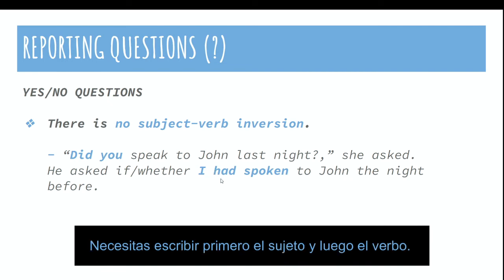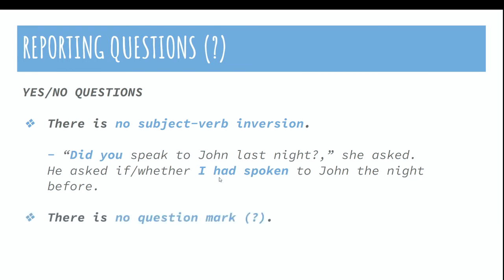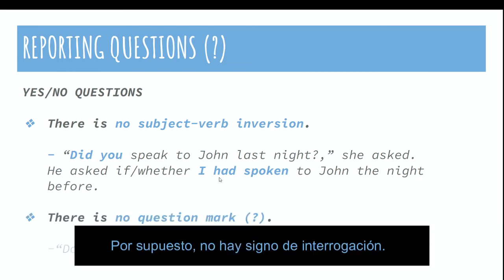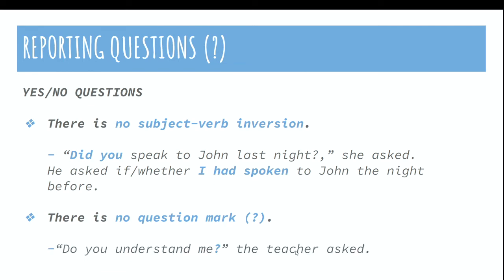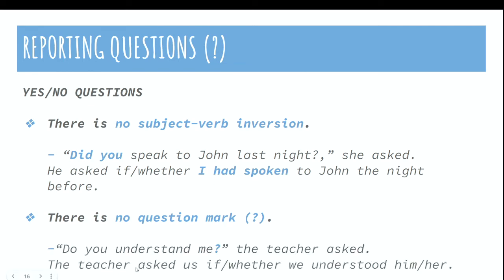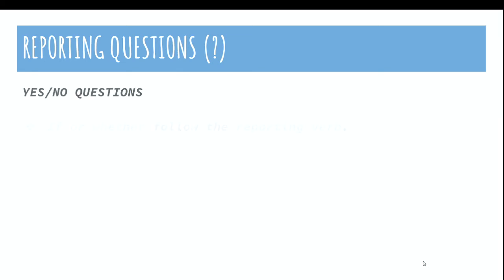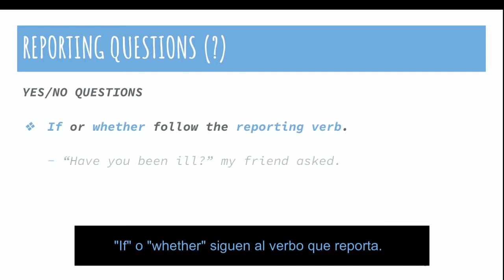It would be I had spoken. So you need the subject first and then you write the verb. Of course, there is no question mark. Do you understand me? The teacher asked us if we understood him, and no question mark at the end. If or whether follow the reporting verb.